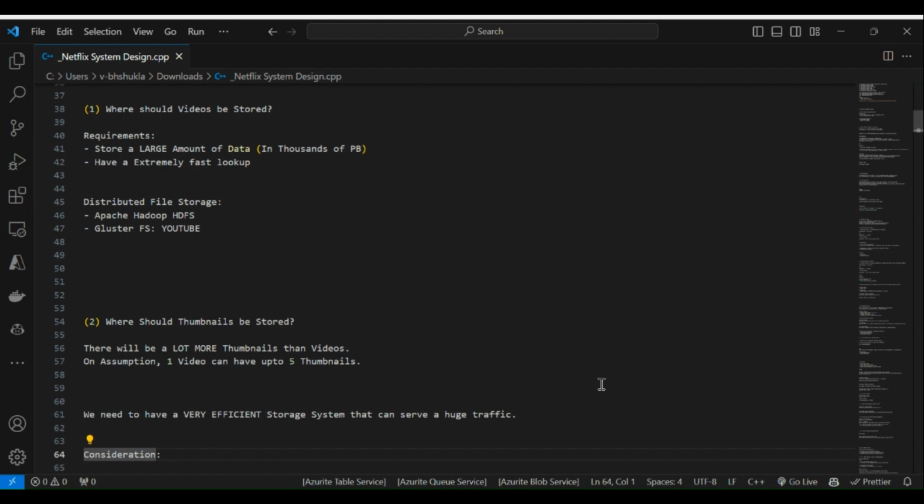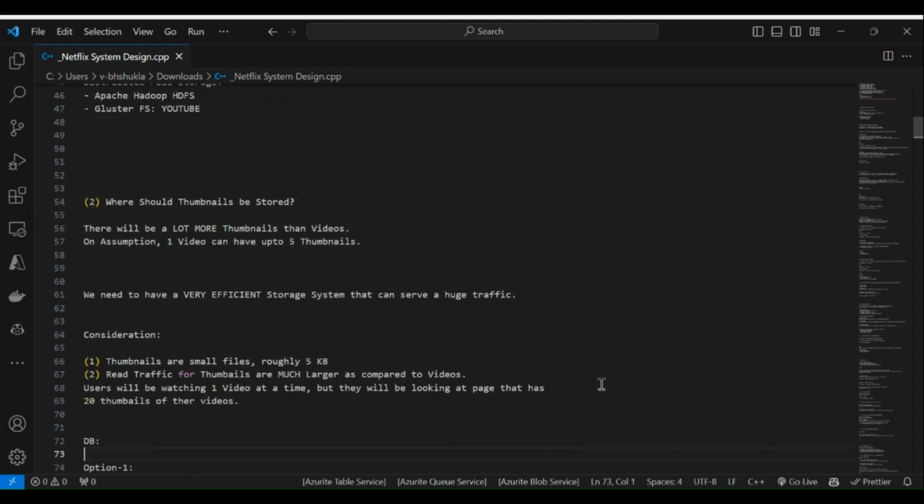After videos, we also have thumbnails in the Netflix system design, because every video contains a thumbnail. There will be a lot more thumbnails than videos; on assumption, one video can have up to 5 thumbnails. Because of the thumbnail, the click rate increases. So we need a very efficient storage system that can serve huge traffic. One consideration is that thumbnails are small files, roughly 5 KB, and read traffic for thumbnails is much larger compared to videos. A user will watch one video at a time, but will be looking at a page that has 20 thumbnails of videos.